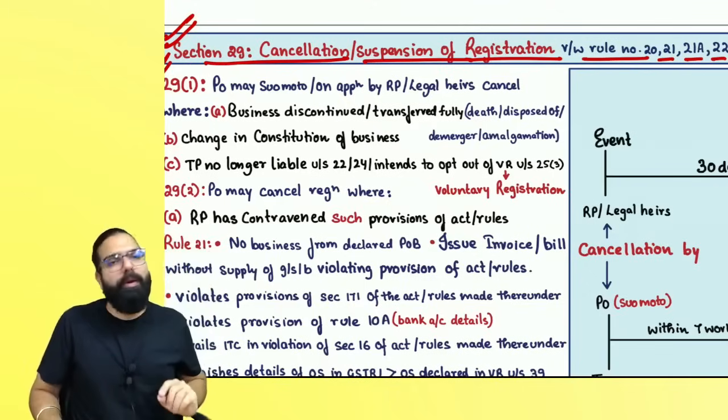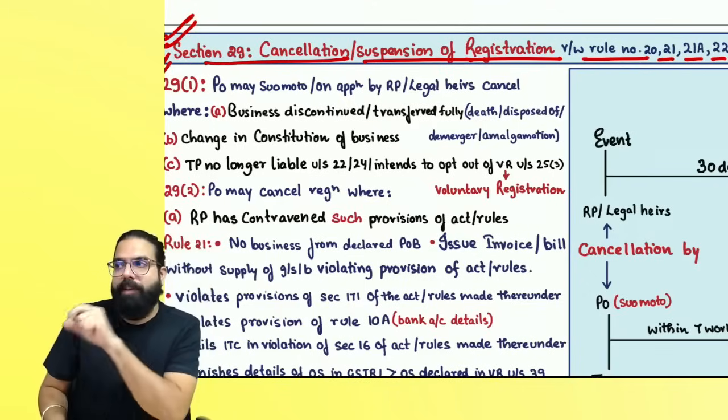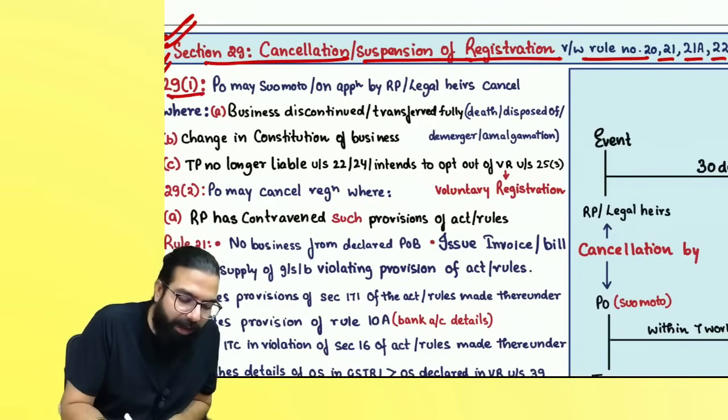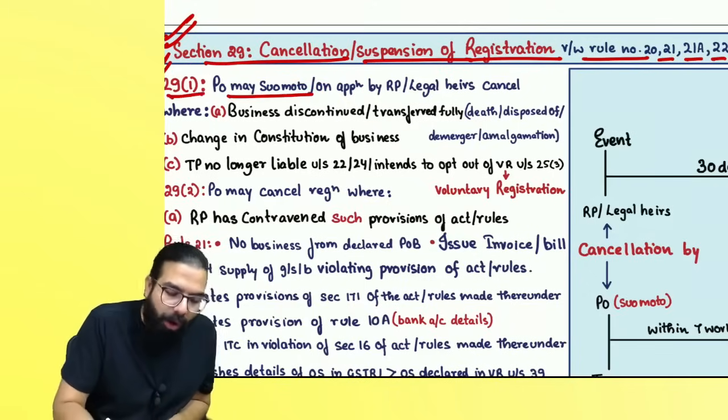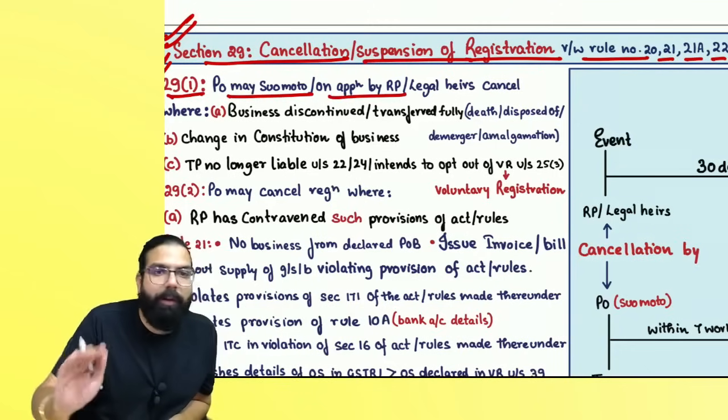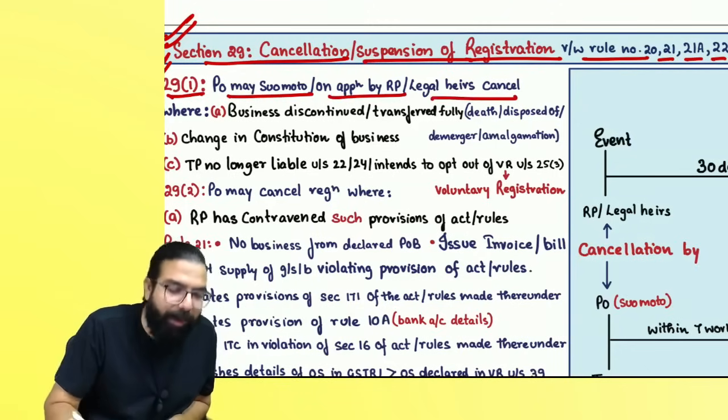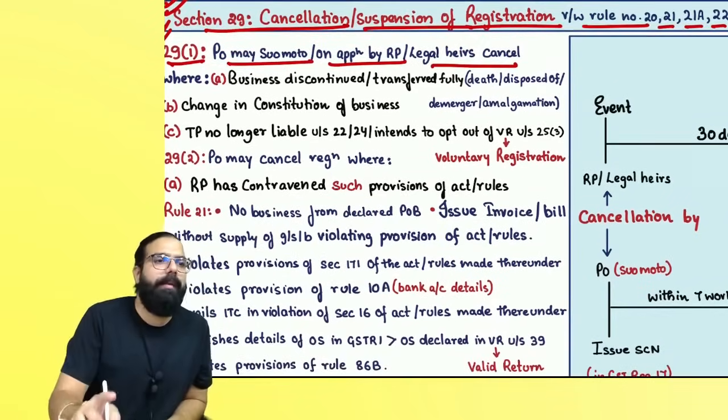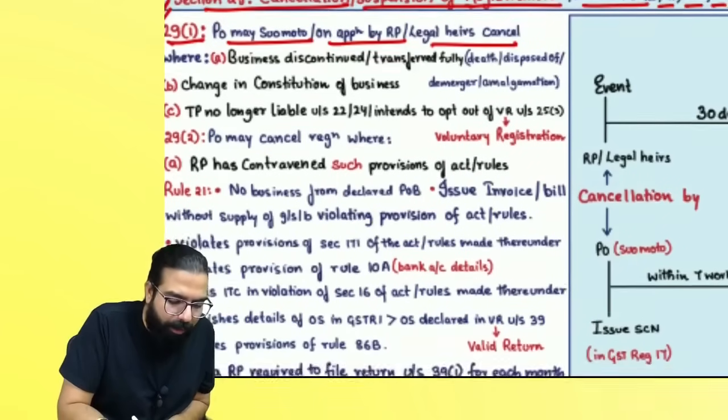Section 29(1) says when your registration can be cancelled. Section 29(1) says the proper officer may suo moto cancel, or if you give an application, or supposing one person dies, then the legal heir will give an application and at that time your registration can be cancelled. Where?